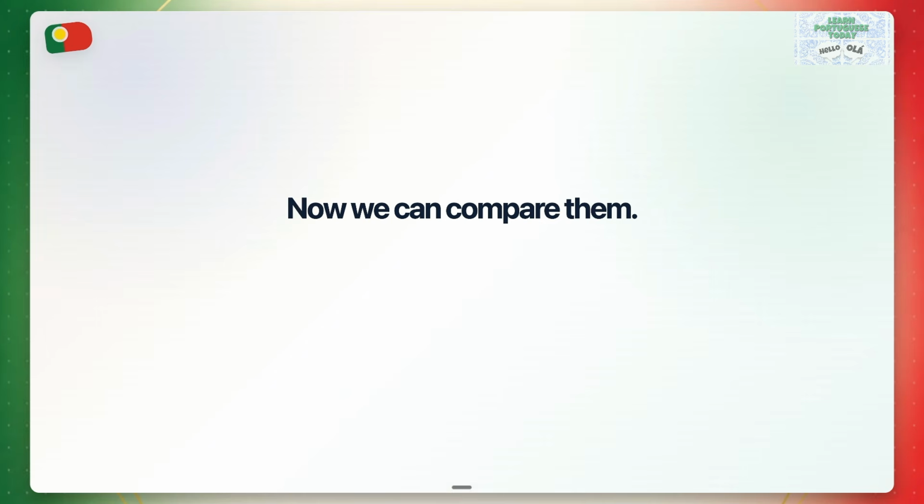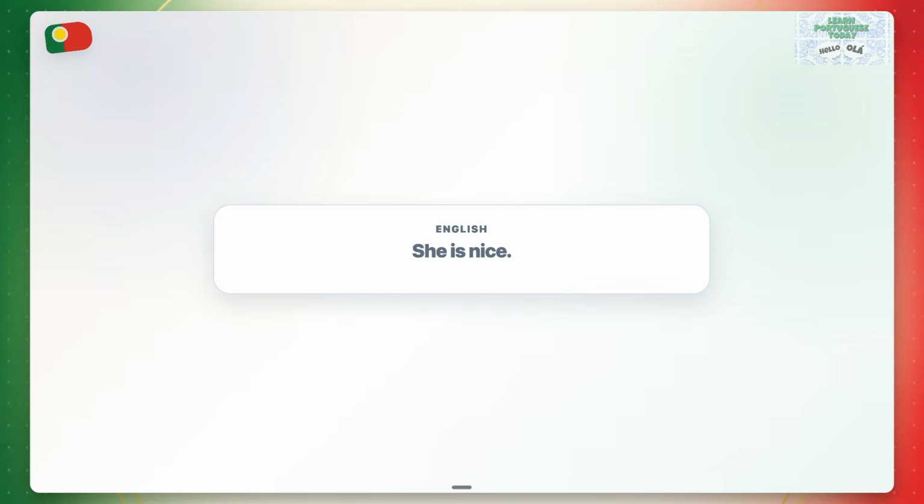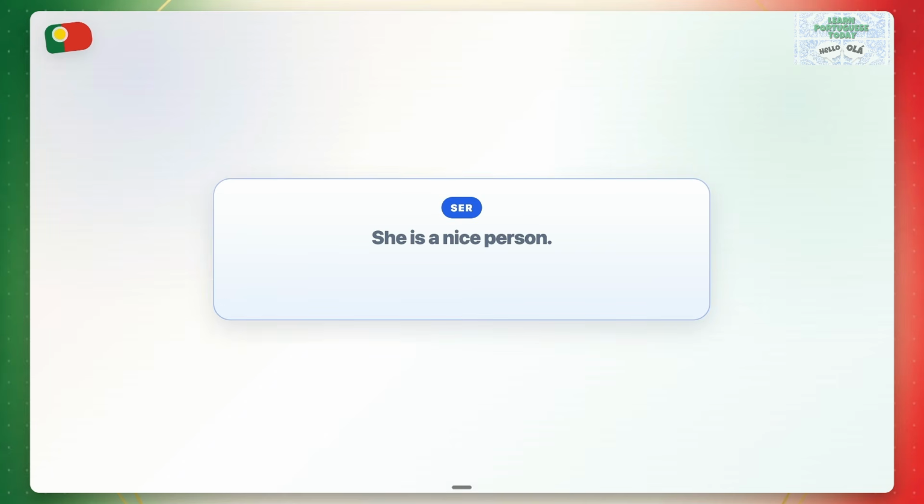Now we can compare them. Same English word, different Portuguese idea. She is nice. In Portuguese, we need to know what you mean. She is a nice person. Ela é simpática. This is a personality label.